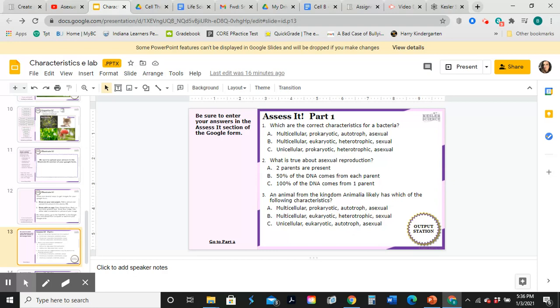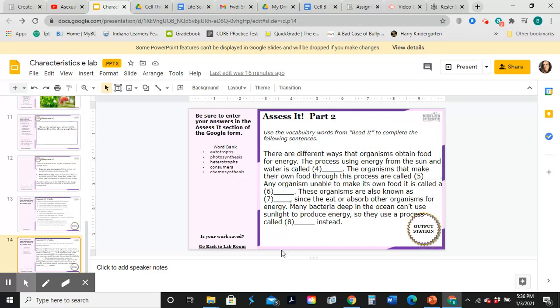Number 3, an animal from the animal kingdom likely has which of the following characteristics? A, multicellular, prokaryotic, autotroph, asexual. B, multicellular, eukaryotic, heterotrophic, sexual. C, unicellular, eukaryotic, autotrophic, asexual. We have fill in the blank here. You're going to choose the words and fill in the words where they go by reading the story. And that is it.